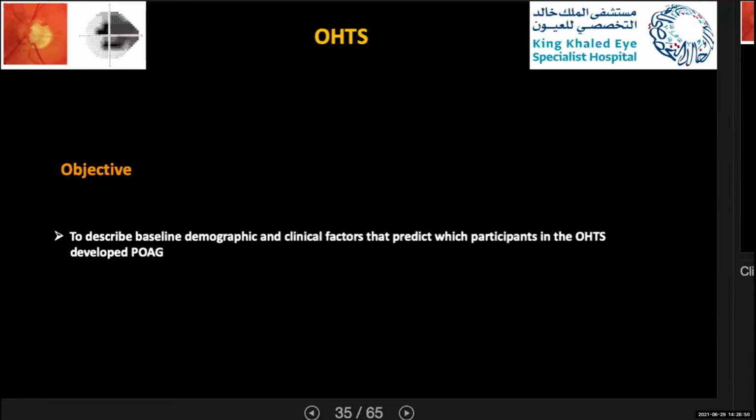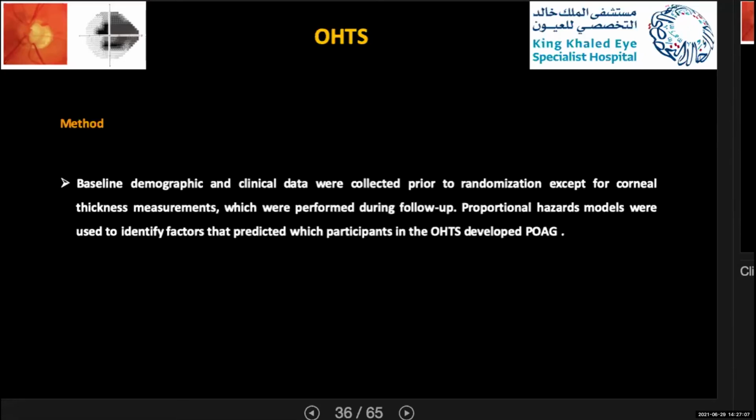So the same group and investigators of the Ocular Hypertension Treatment Study came out with another study to describe the baseline demographic and clinical factors that predict which participants in the study developed primary open-angle glaucoma.